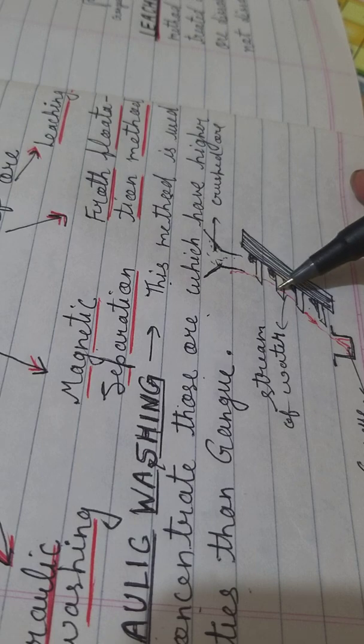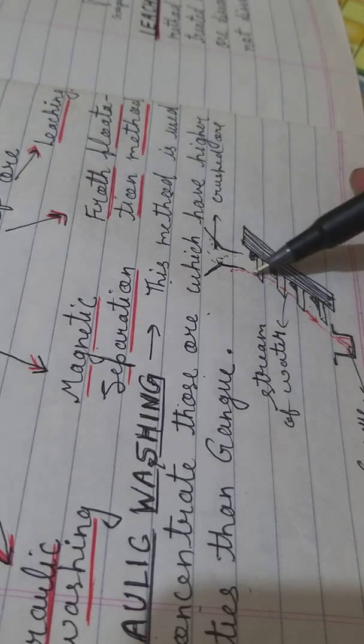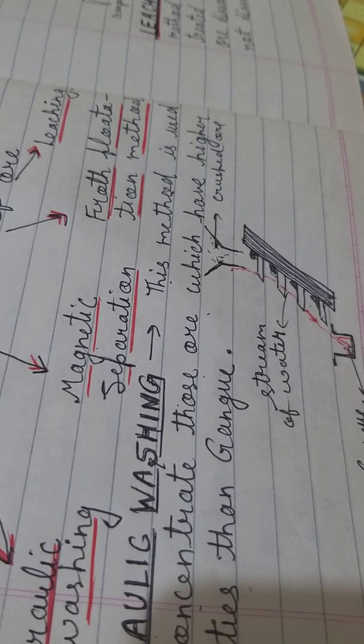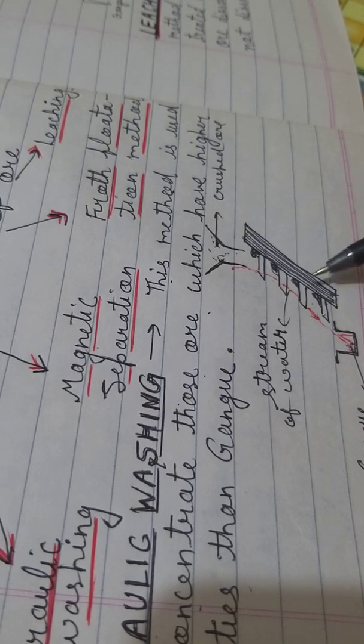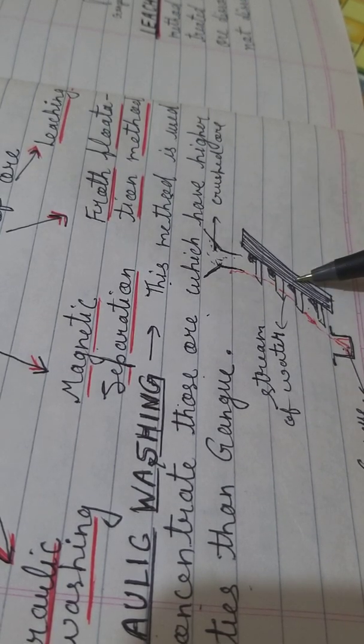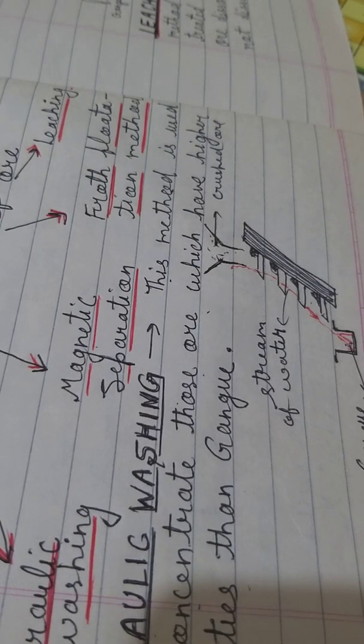Okay, and the impurities, meaning gangue particles, will come out with the help of the stream of water, and that will start to collect in another container. So in this way we will be able to separate gangues, meaning impurities, from the metallic ore. Okay, I'm giving you the general example for this.